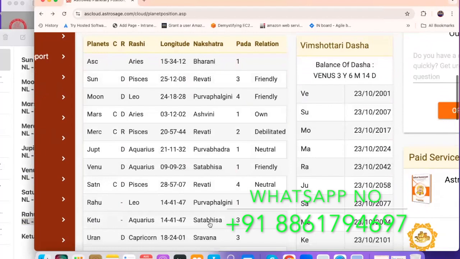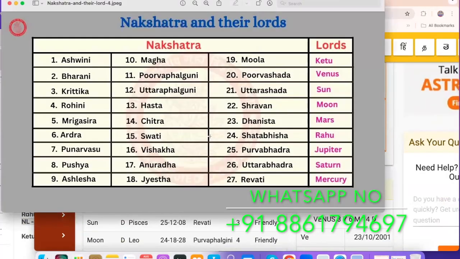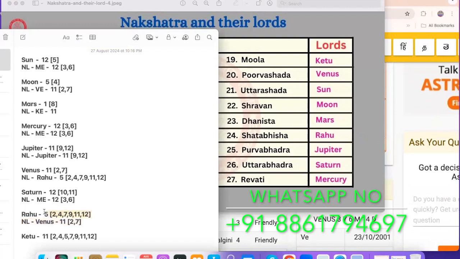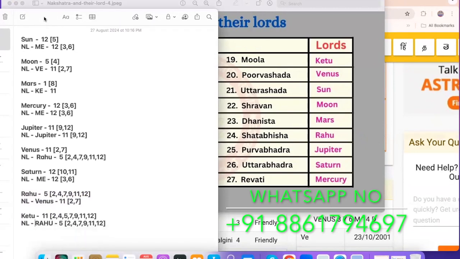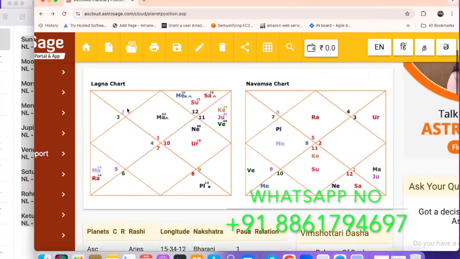Then coming for Ketu, Shadbisha Nakshatra. As I told you earlier, Shadbisha is Rahu. Then copy that Rahu part and paste it here. Rahu. Yep, Nakshatra Lord. Okay, so this is the horoscope of this particular person, this person's complete horoscope biodata.